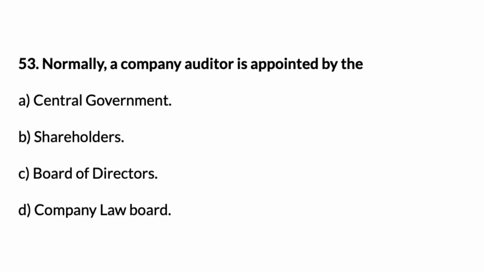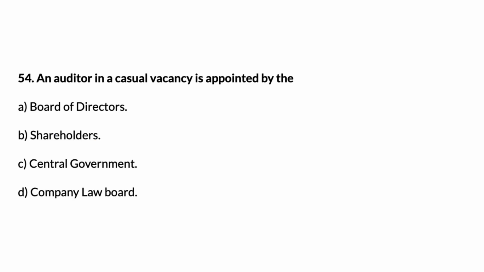53. Normally, a company auditor is appointed by the A. Central government, B. Shareholders, C. Board of Directors, D. Company Law Board. Answer, B. Shareholders.